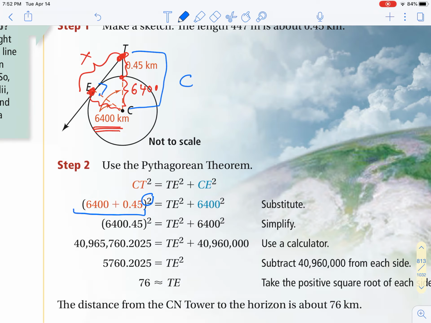How do we know? Because remember, this is our 90 degrees. So that's a and that's b. This would be your a right here, and that's your b, the center of the Earth. Just use your calculator to work your way to the answer. So 76 kilometers above the Earth. Okie doke.